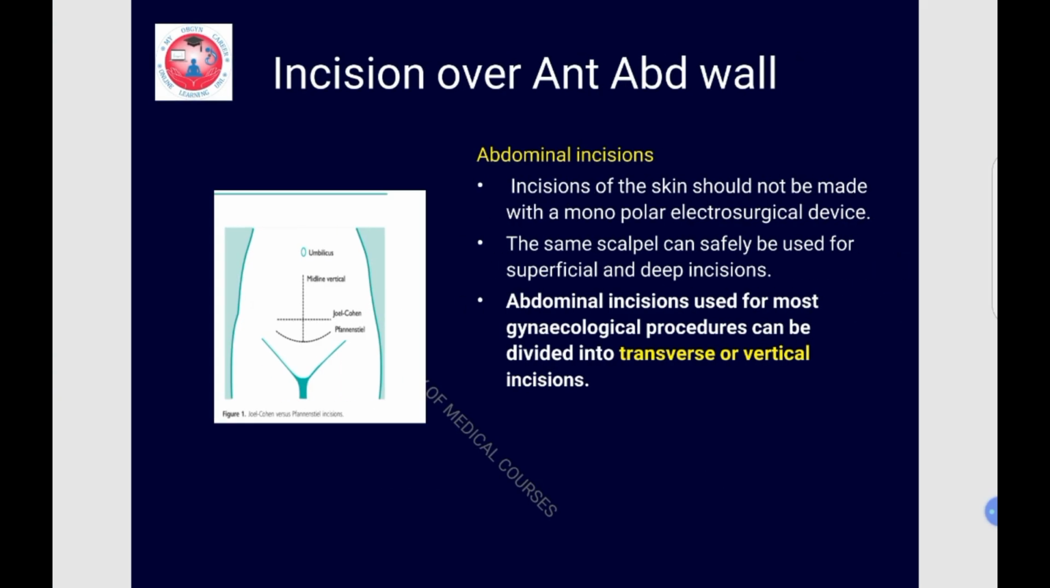Now we'll see various types of incision. This figure shows a midline incision and a transverse incision. When we are performing an abdominal incision, it should not be made with a monopolar electrosurgical device. The same scalpel which is used for the superficial incision can also be used for the deep incision. Abdominal incisions are traditionally divided into transverse incisions or vertical incisions.